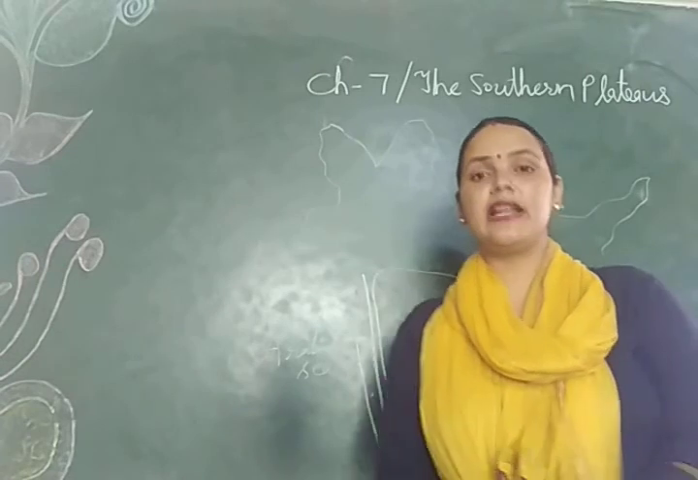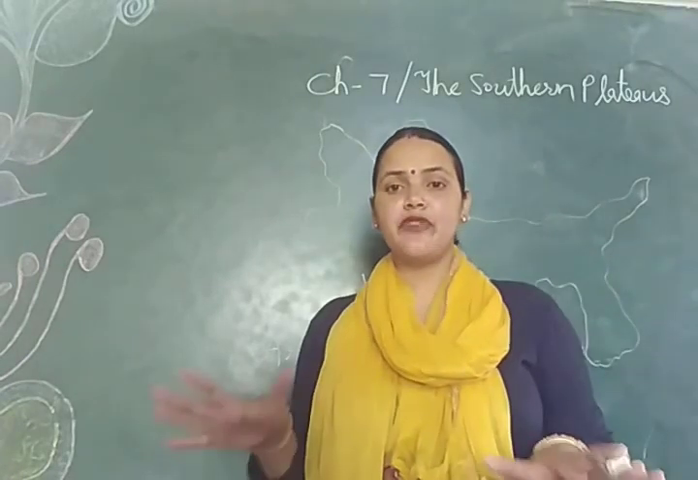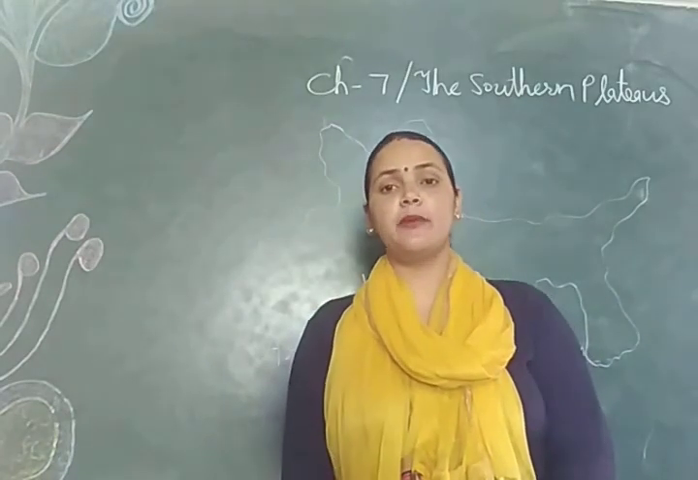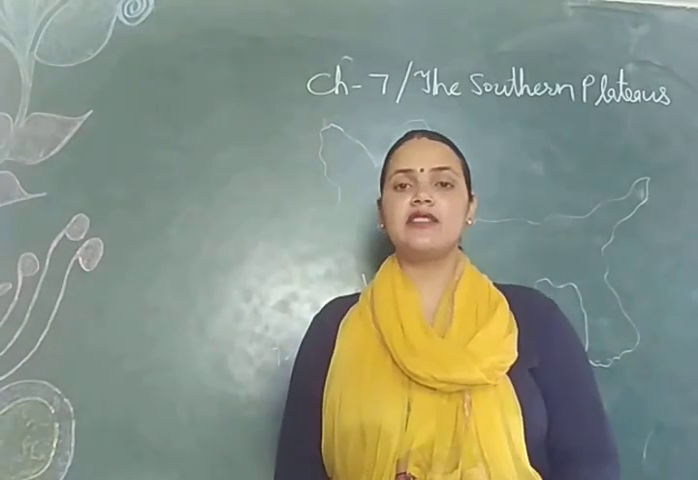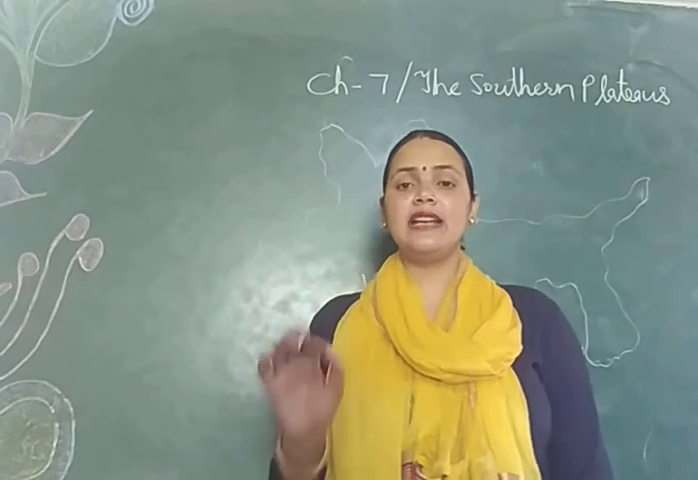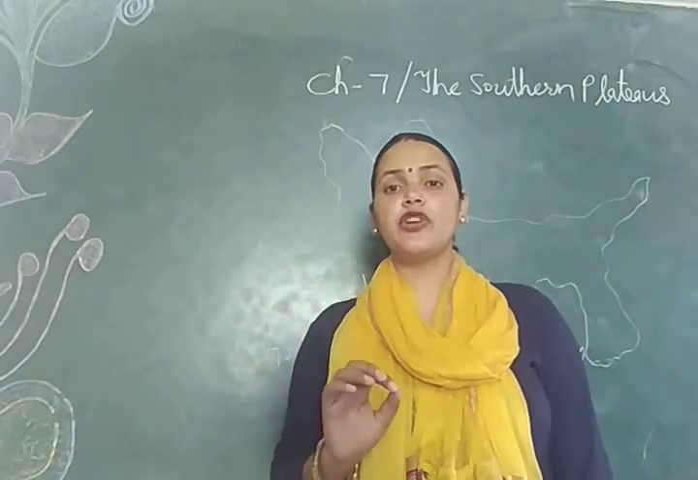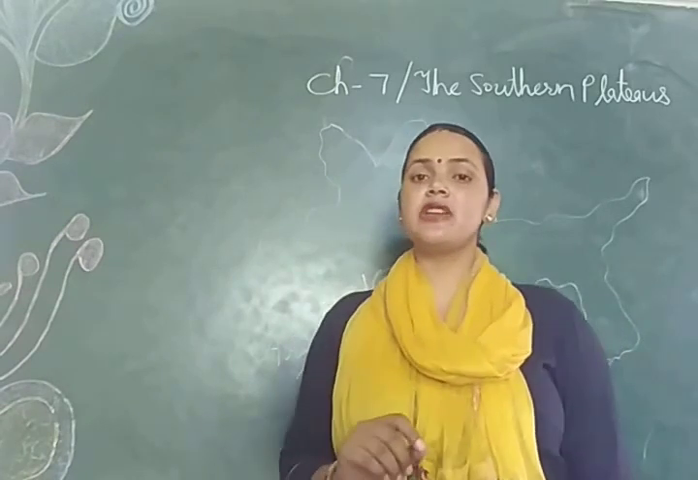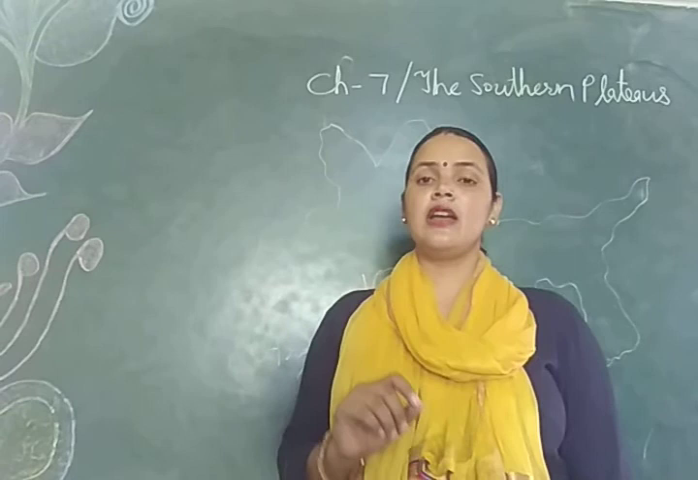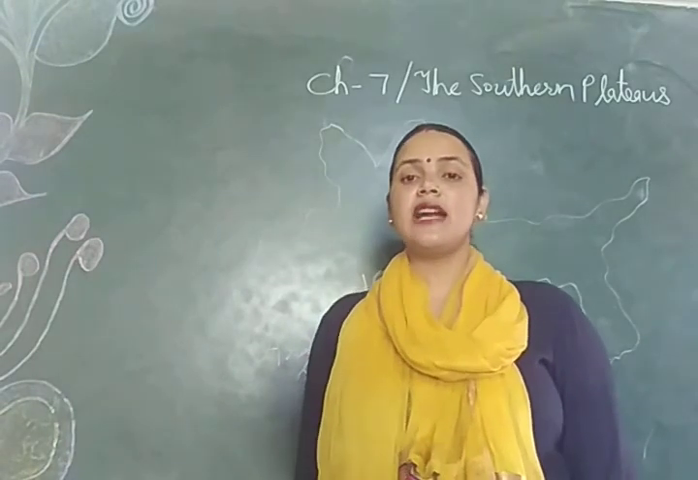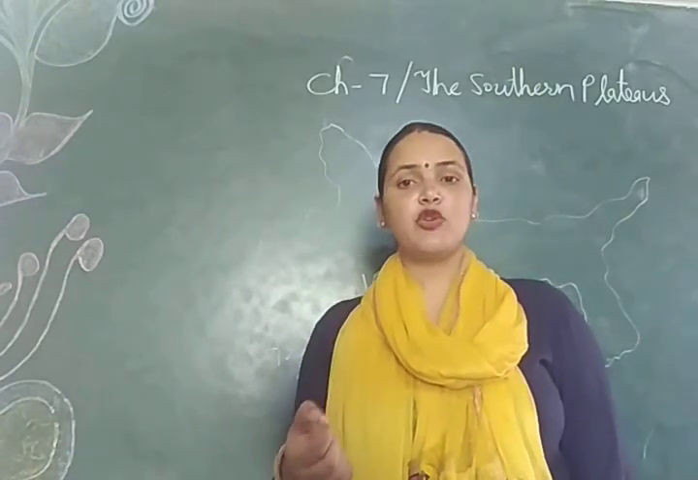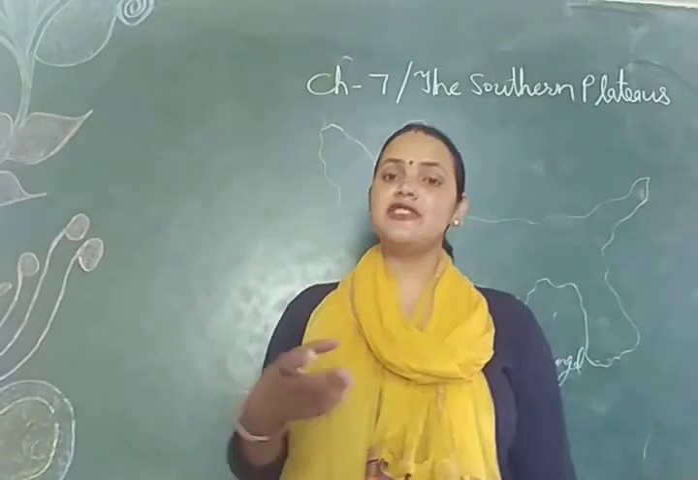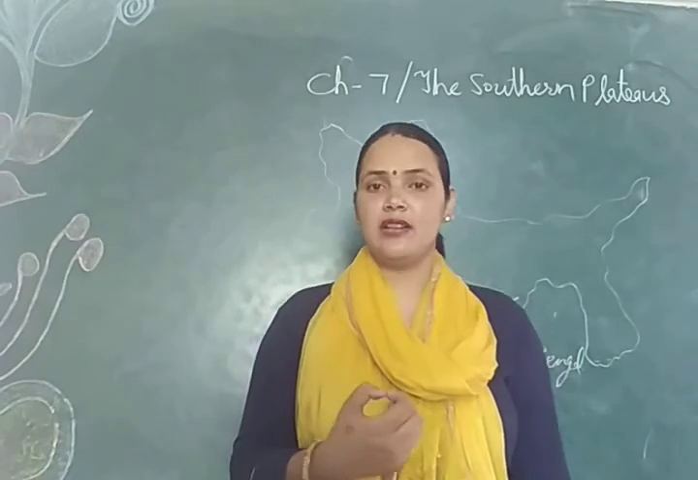After that, the soil. What kind of soil is found here? In the southern plateau, mostly two kinds of soils are found, the black soil and the red soil. Black soil is very suitable for the growth of cotton, groundnut, sugarcane, wheat and rice. These are the crops which are grown here. And the red soil is red just because of the presence of iron in it.